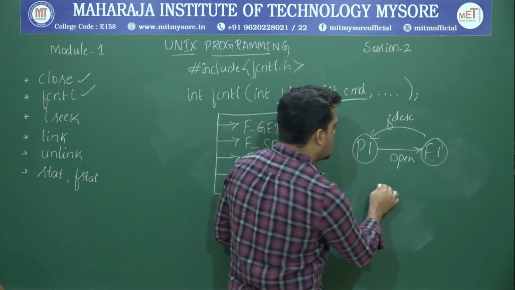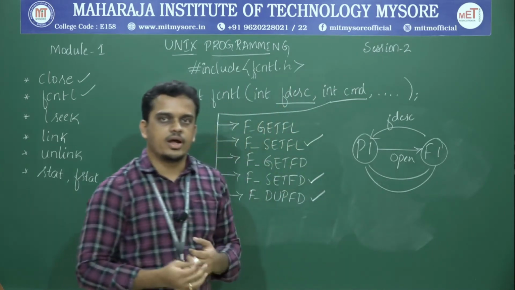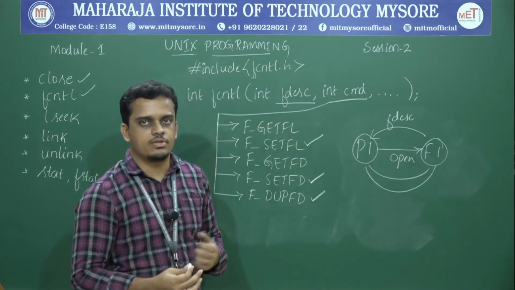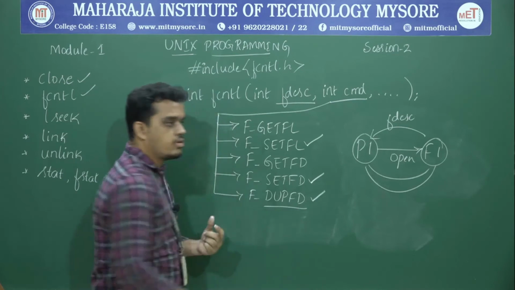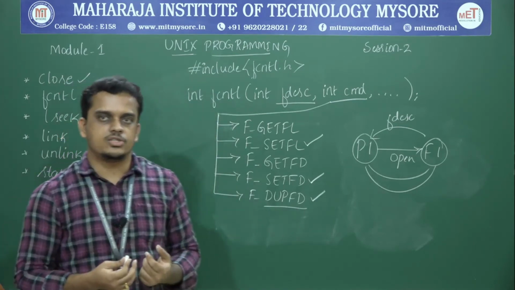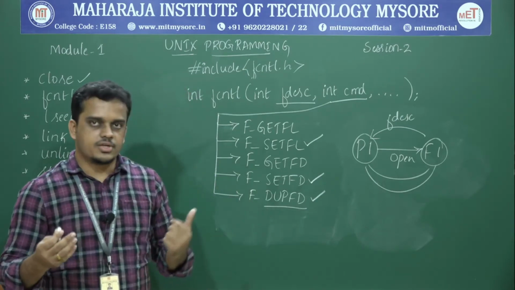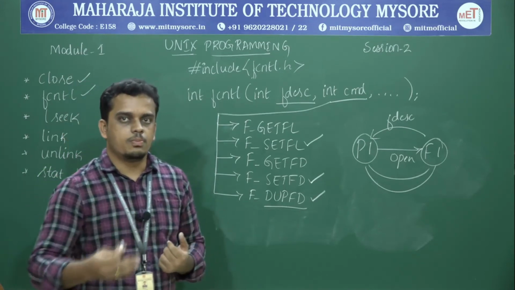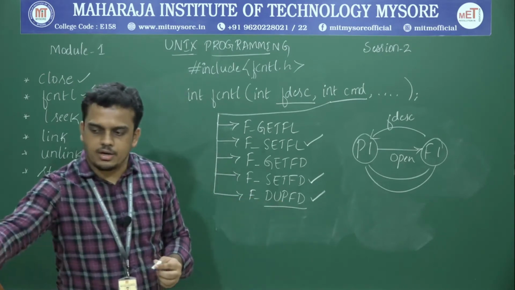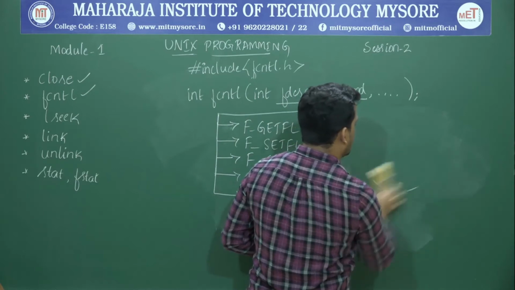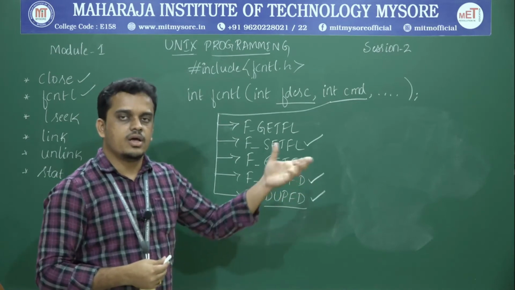At that instance, we can duplicate the file descriptor to correspond to the same open file, and that operation can be done with the help of this command called DUPFD, which stands for duplication of file descriptors. So these are the advantages of using this FCNTL API. With the help of it, you can also duplicate an existing file descriptor. This command requires a third argument to be specified, and the third argument that needs to be passed is another integer.